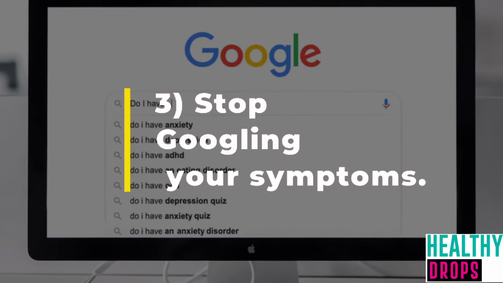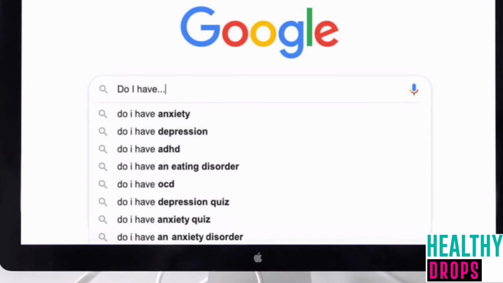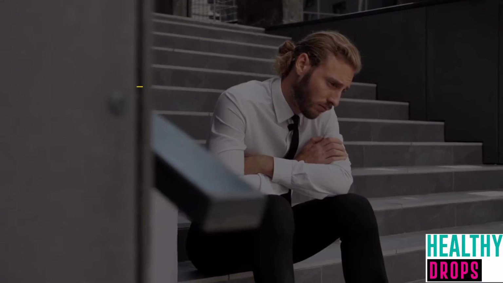3. Stop Googling your symptoms. If you have health anxiety, Google is not your friend. An anxious mind will scan for worst-case scenarios, so you're probably only taking on board all the scary stuff that's out there. This means you're not getting a balanced perspective on things.